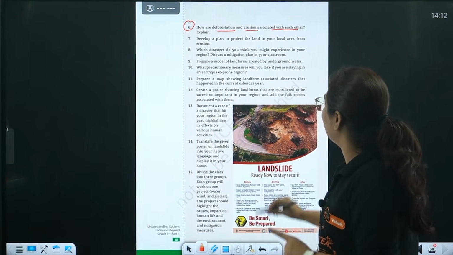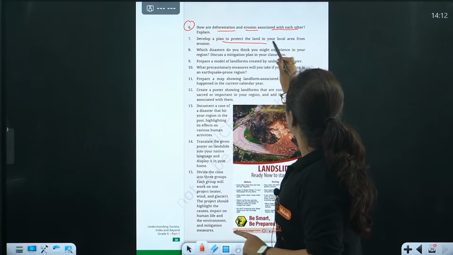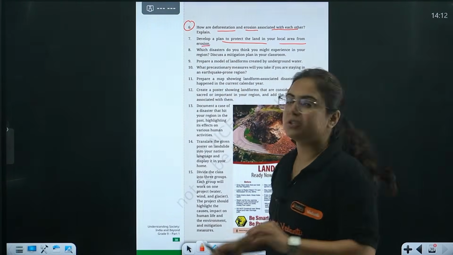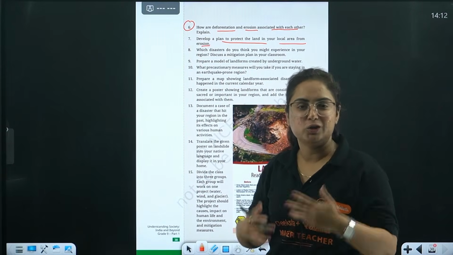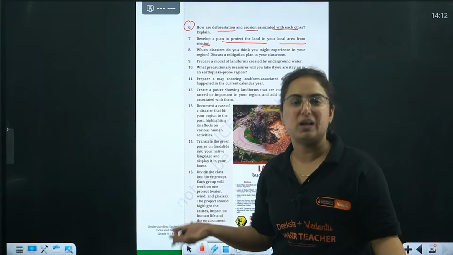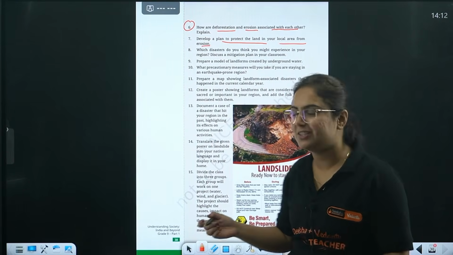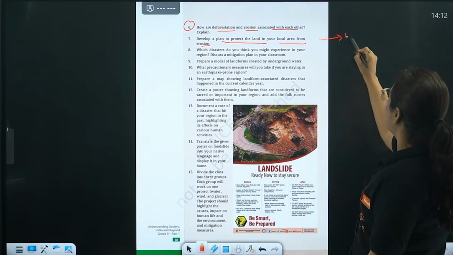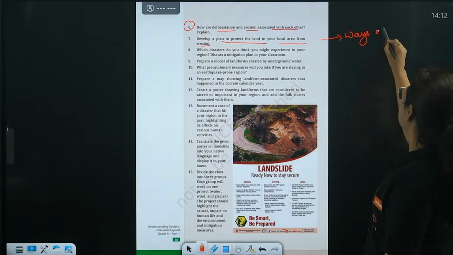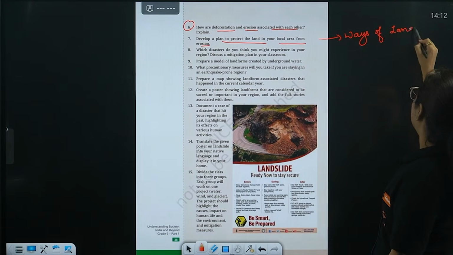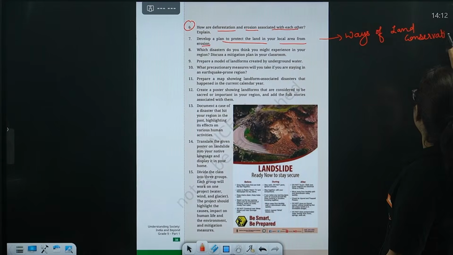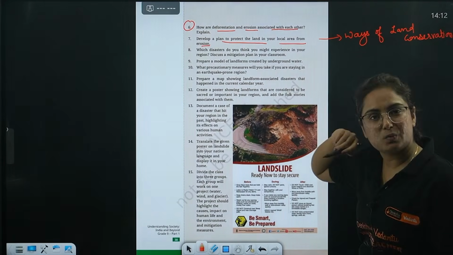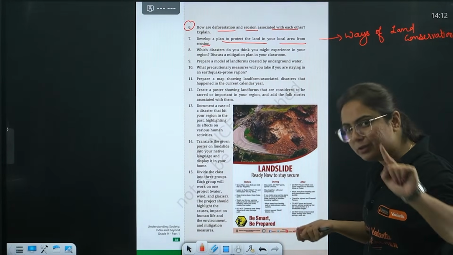Get it? Very good. Develop a plan to protect the land in your local areas for erosion. You know what we have to write? You do not need to develop a plan. You're not that smart enough. Neither are you the officer in the municipal corporation. You just need to tell the ways of land conservation. Okay? There are different ways of land conservation, like plowing, bunding, or what we can say terrace farming. The examples which are given in the book.